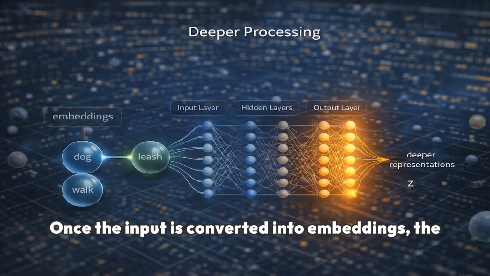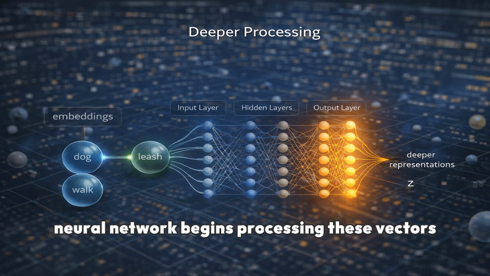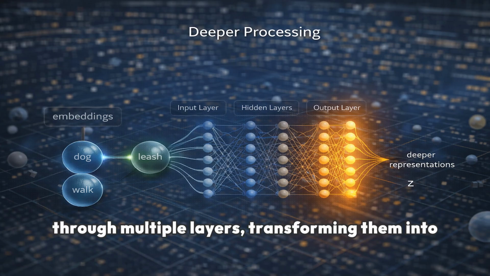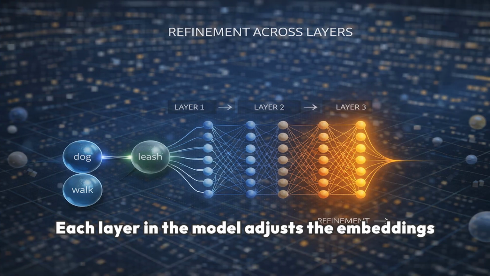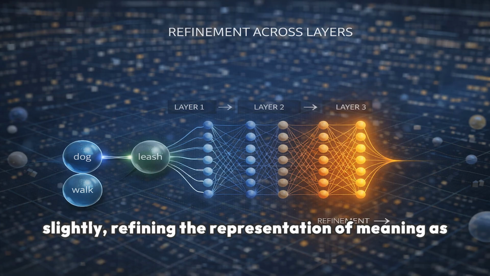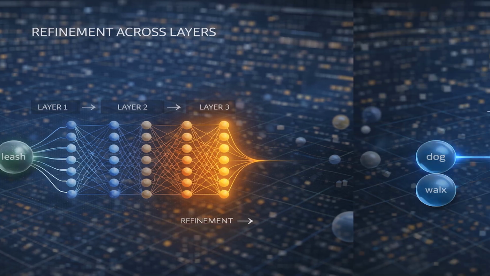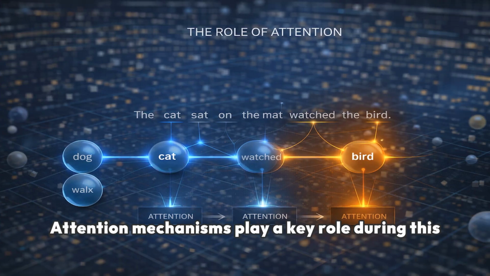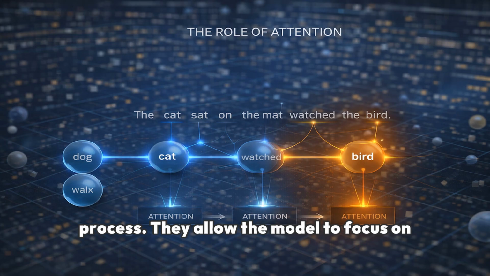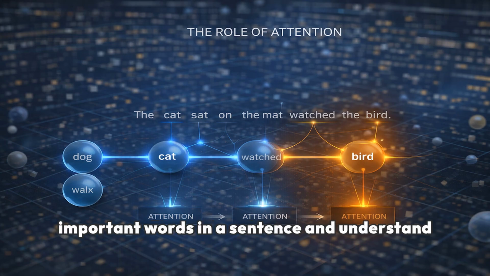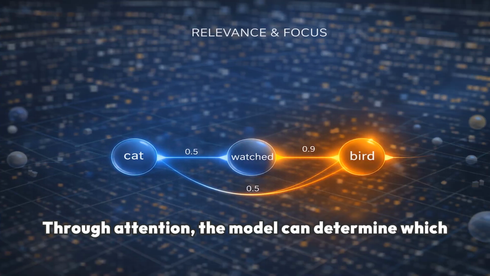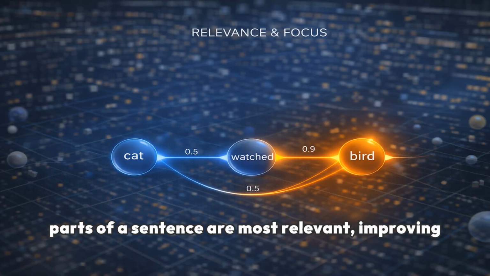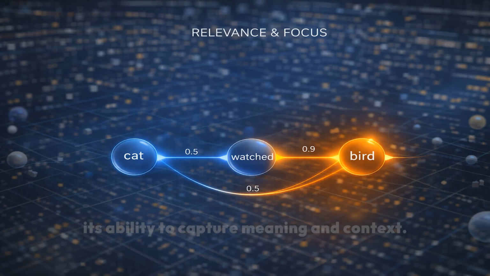Once the input is converted into embeddings, the neural network begins processing these vectors through multiple layers, transforming them into deeper representations. Each layer in the model adjusts the embedding slightly, refining the representation of meaning as the data flows through the network. Attention mechanisms play a key role during this process. They allow the model to focus on important words in a sentence and understand how different words relate to each other.